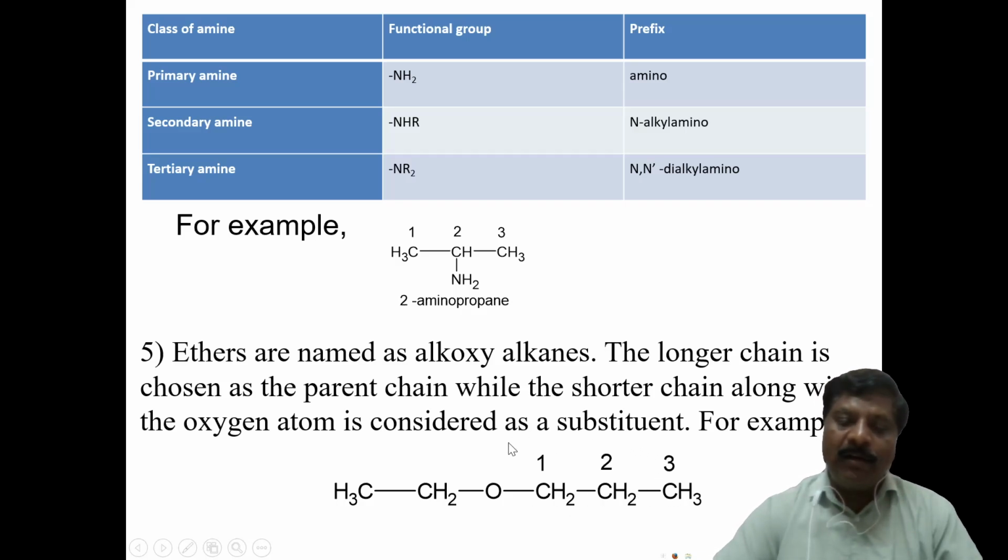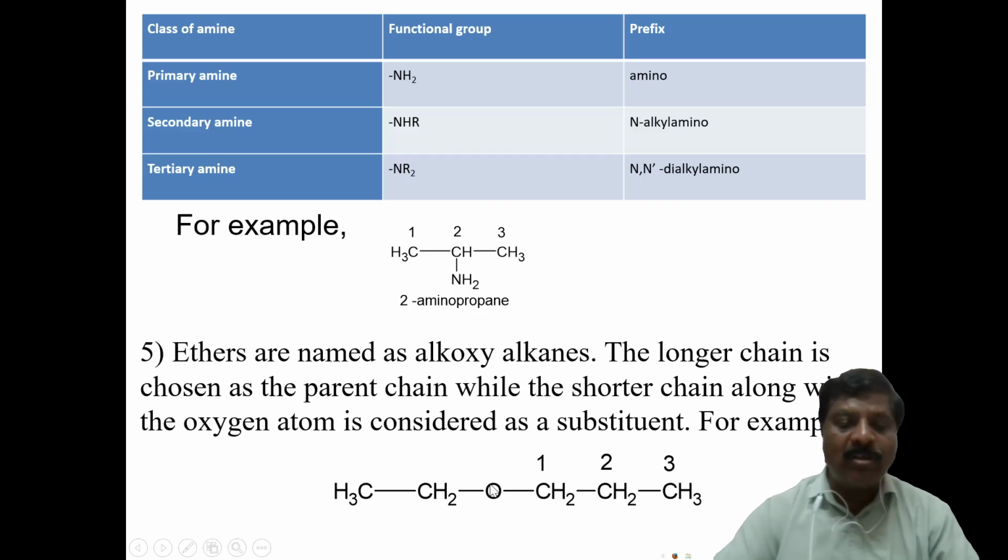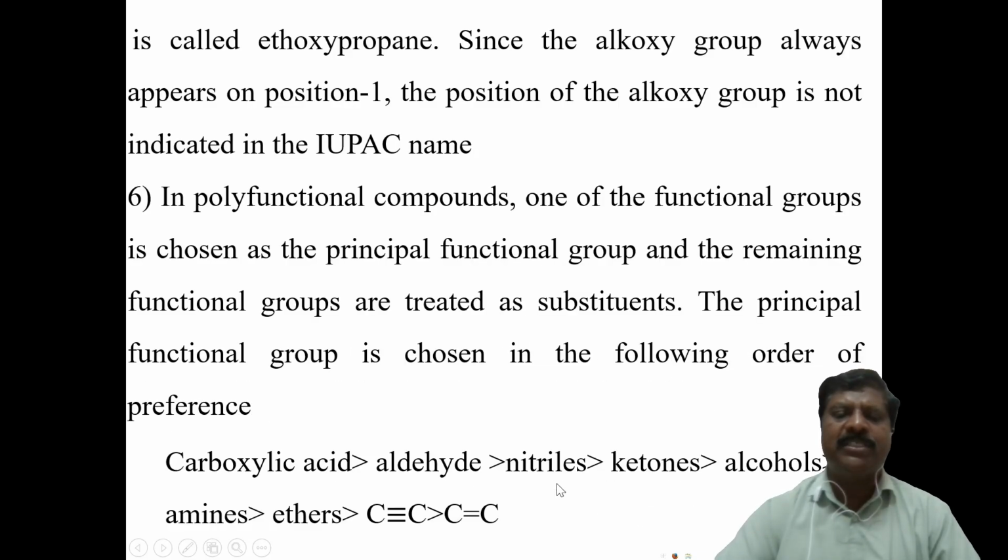Like that, the longer chain should be considered as the parent, and the shorter carbon chain along with the oxygen group is called alkoxy. Therefore, here it is ethoxy. Suppose there is only one methyl group, it will be methoxypropane. Methoxypropane, ethoxypropane, or if it is butane, 1, 2, 3, 4, it will be ethoxybutane. This is the name of the compound. The alkoxy always appears in the first position, and the position is not indicated.